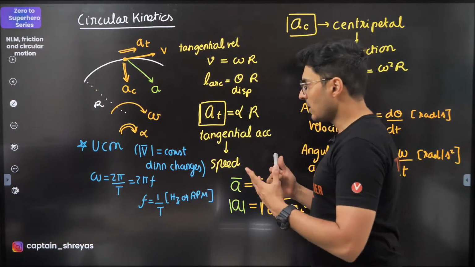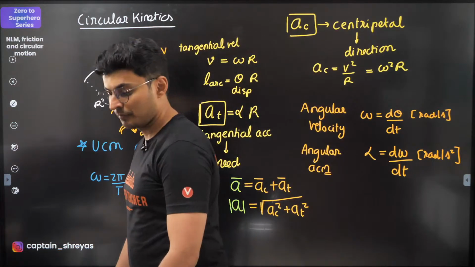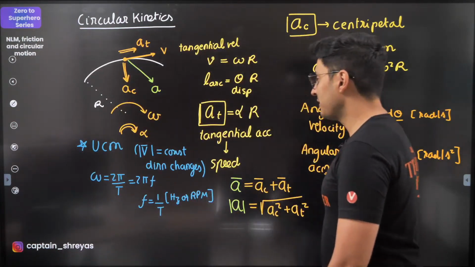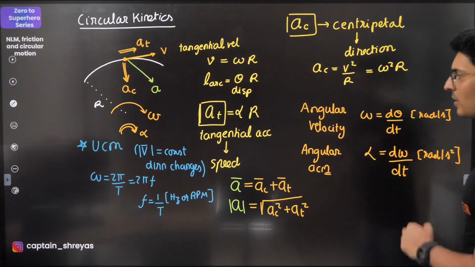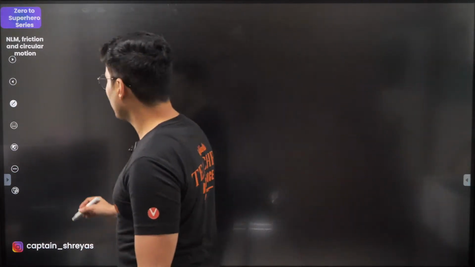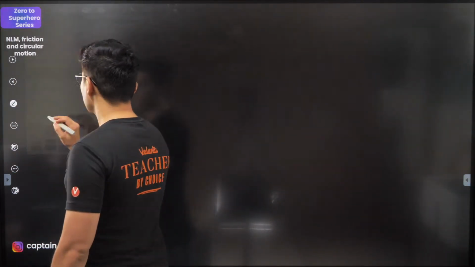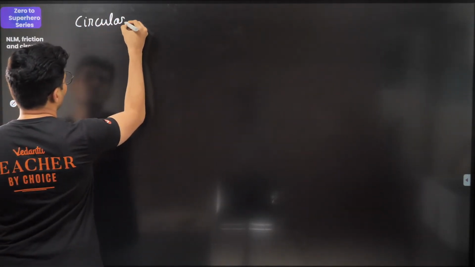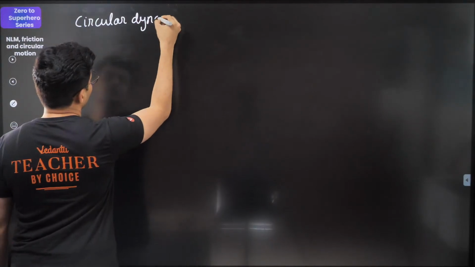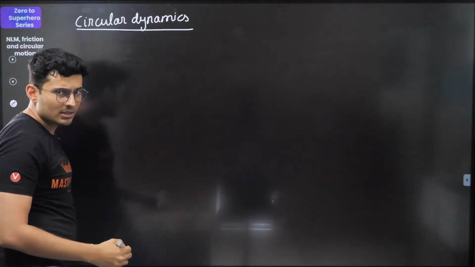Okay, so that's all about uniform circular motion, which you should know. Speed is constant. Okay, this was circular kinematics. Now let's move to circular dynamics. So in this we are talking mainly about the forces.